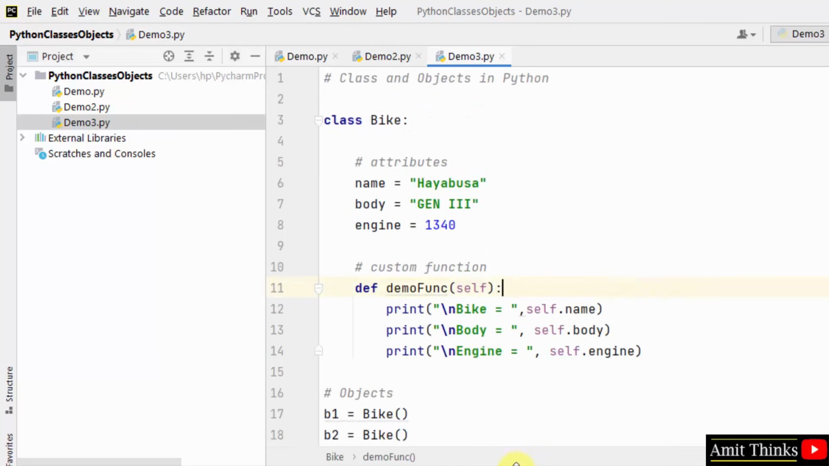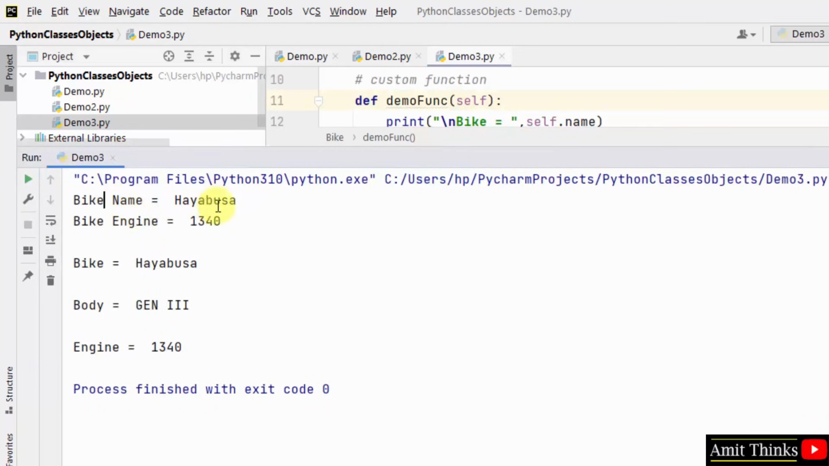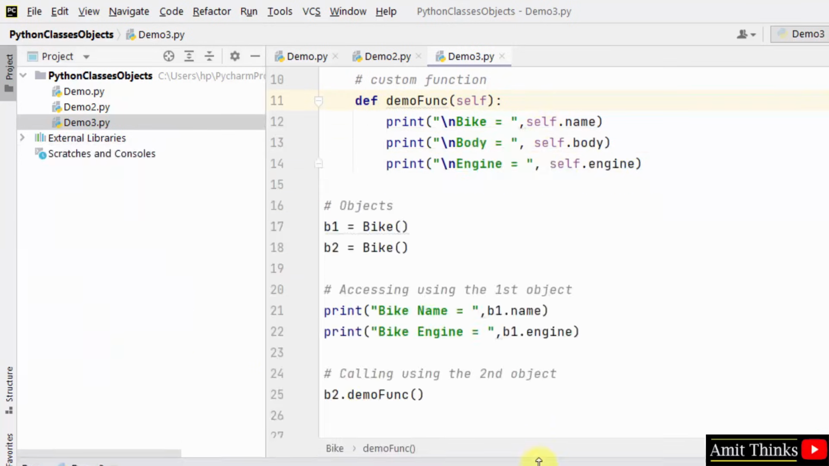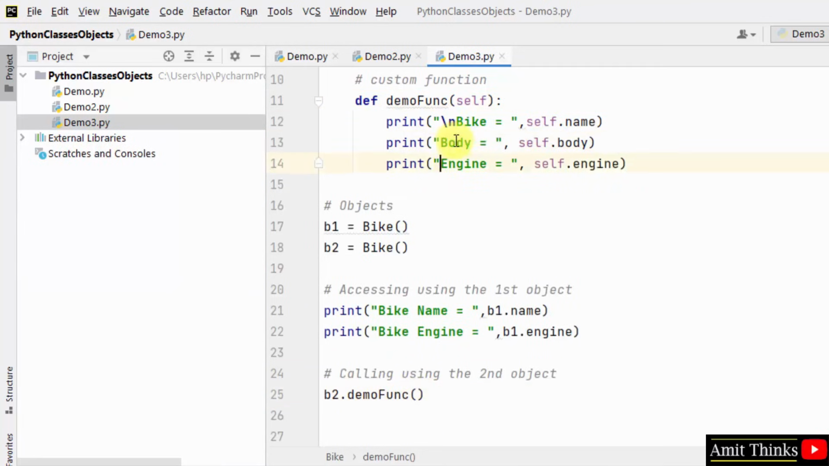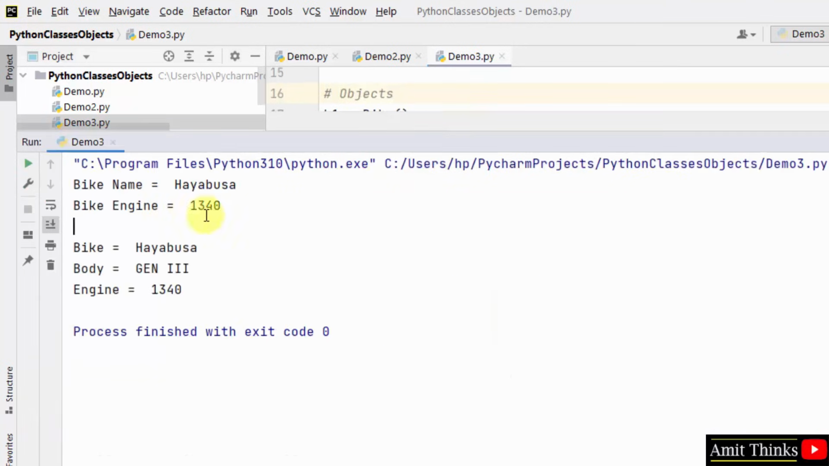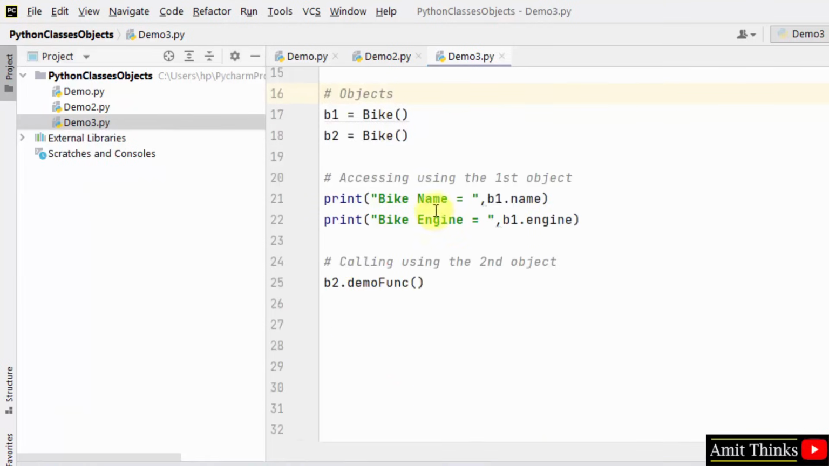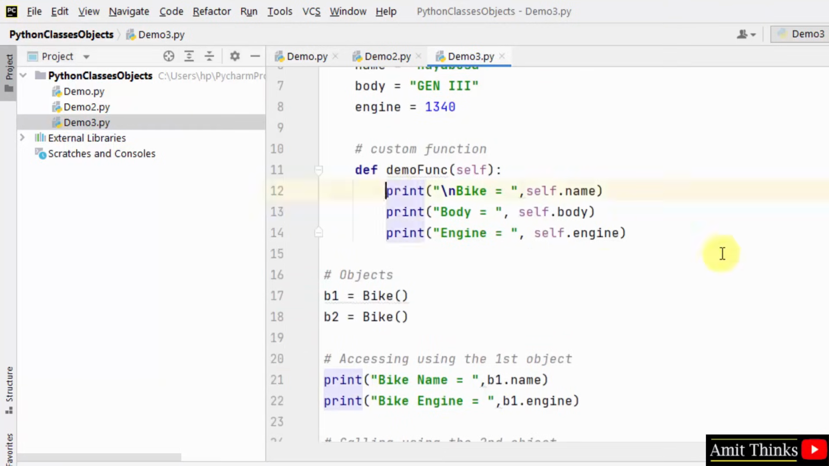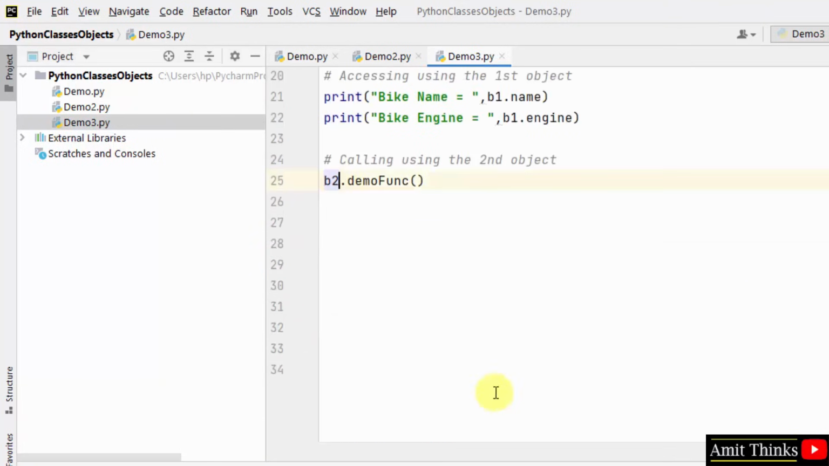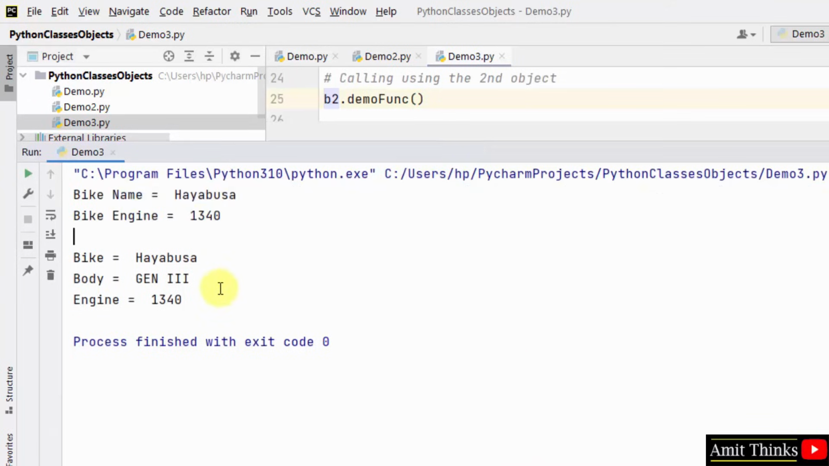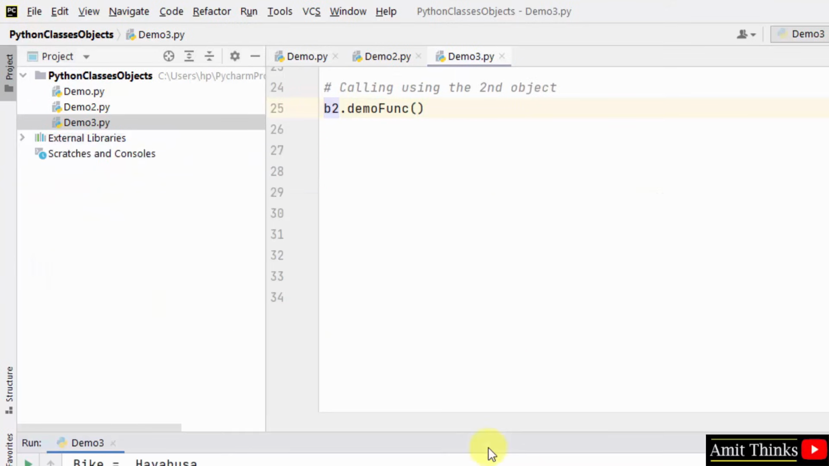Right click and run, and let's see what is the output. Here you can see at first we printed the bike name and engine. After that, using the second object, we printed all three. I can remove this so that it's easier for us to understand. We printed bike name and engine using the first object, and we printed the entire function, that is all these three, using the object b2. This is how you can work around classes and objects in Python.